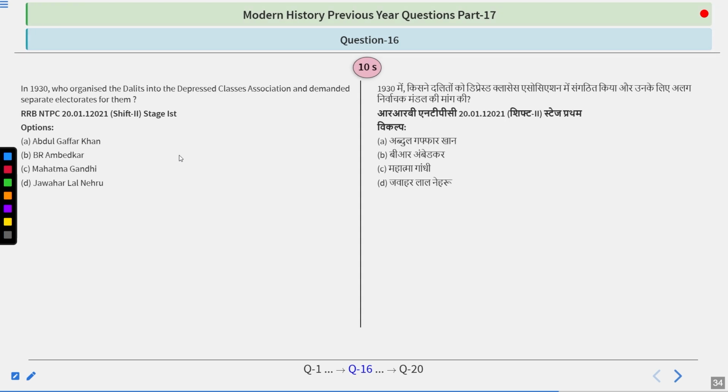In 1930, who organized the Dalits into the Depressed Classes Association and demanded a separate electorate for them? Options are Abdul Ghaffar Khan, Bhimrao Ambedkar, Mahatma Gandhi, Jawaharlal Nehru. Think about it.